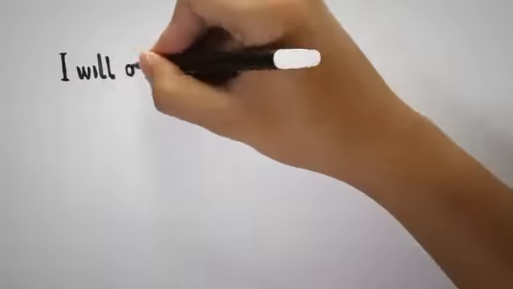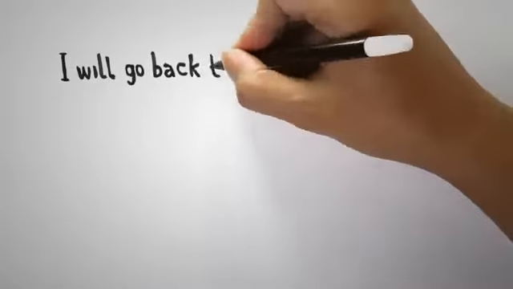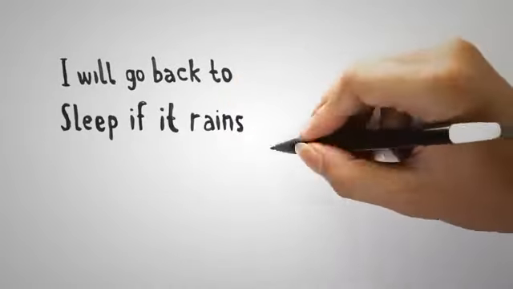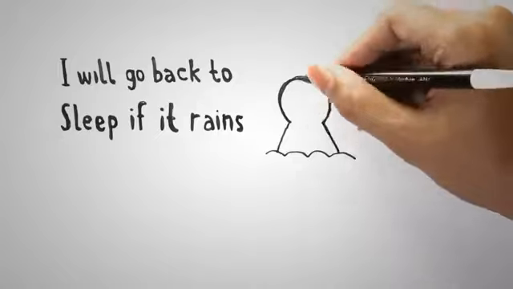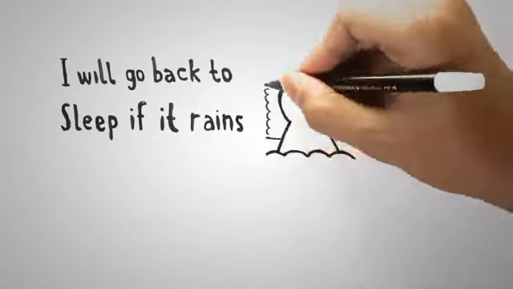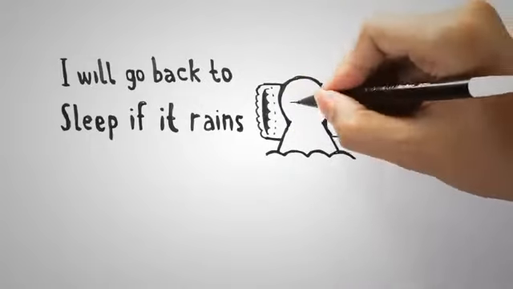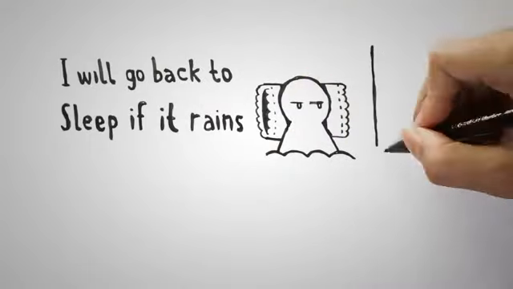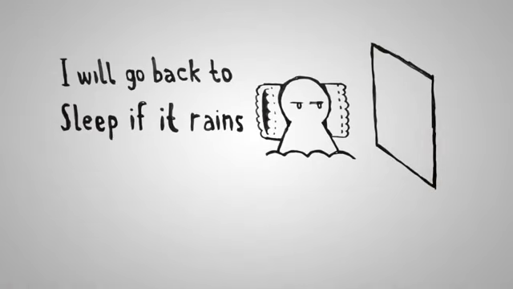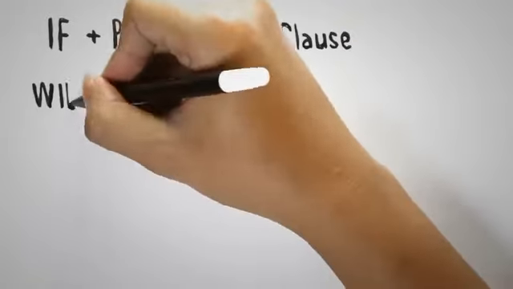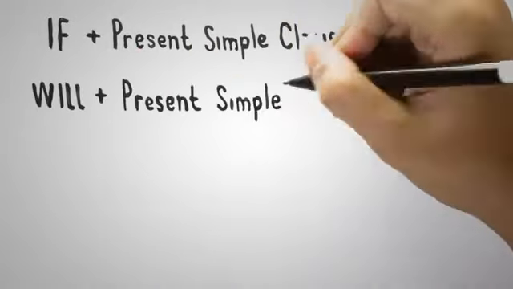Now for another example. So you just woke up and, looking outside the window, you see grey clouds. You say to yourself, if it rains, I'll go back to sleep. Or you can also say, I will go back to sleep if it rains. Is this situation possible? Yes. Will this situation happen 100%? No. So that's pretty much what a first conditional is.